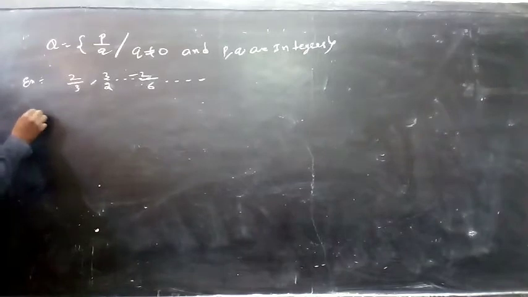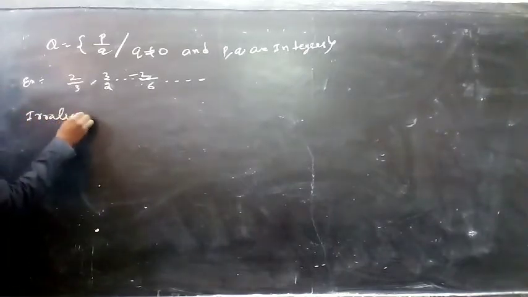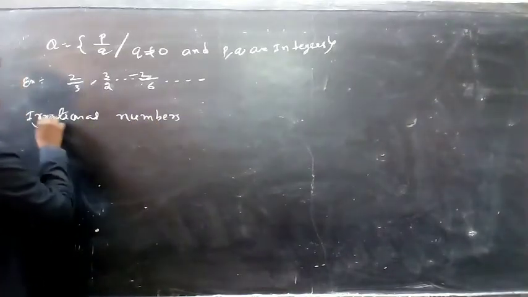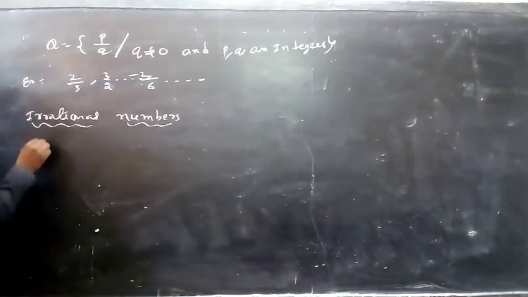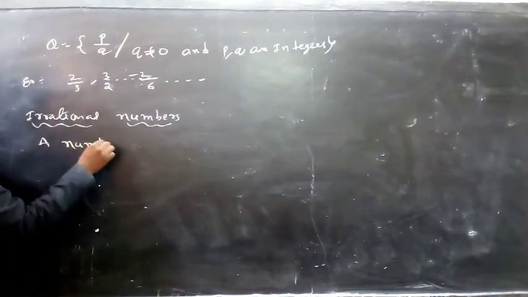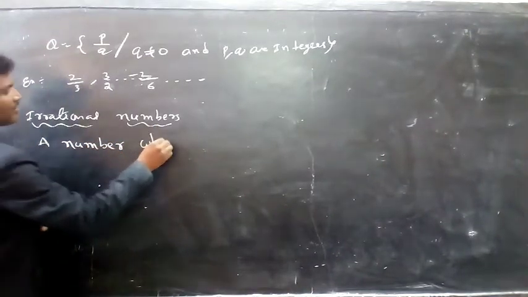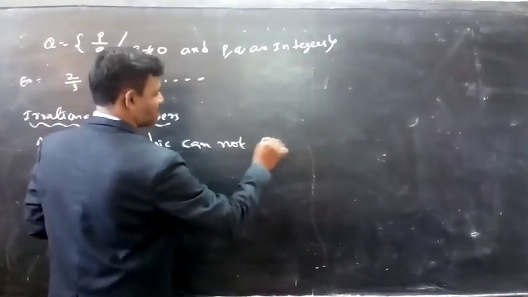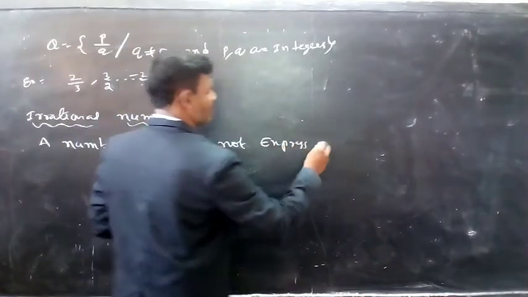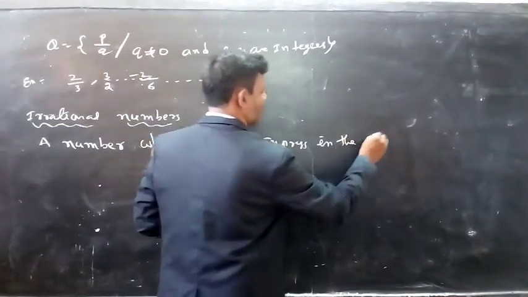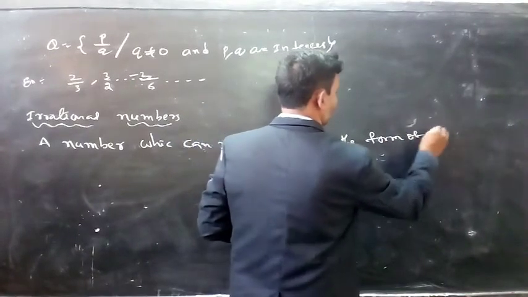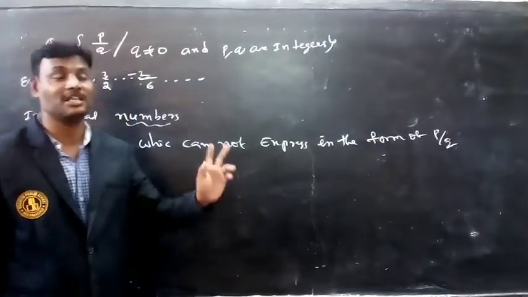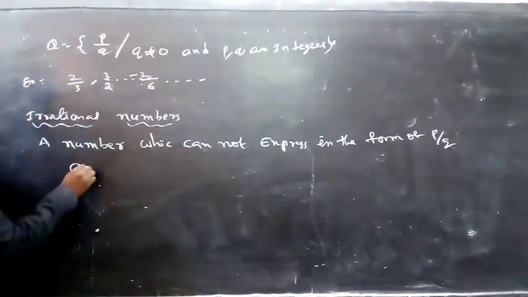Next, irrational numbers. A number which cannot be expressed in the form of P by Q is called an irrational number.